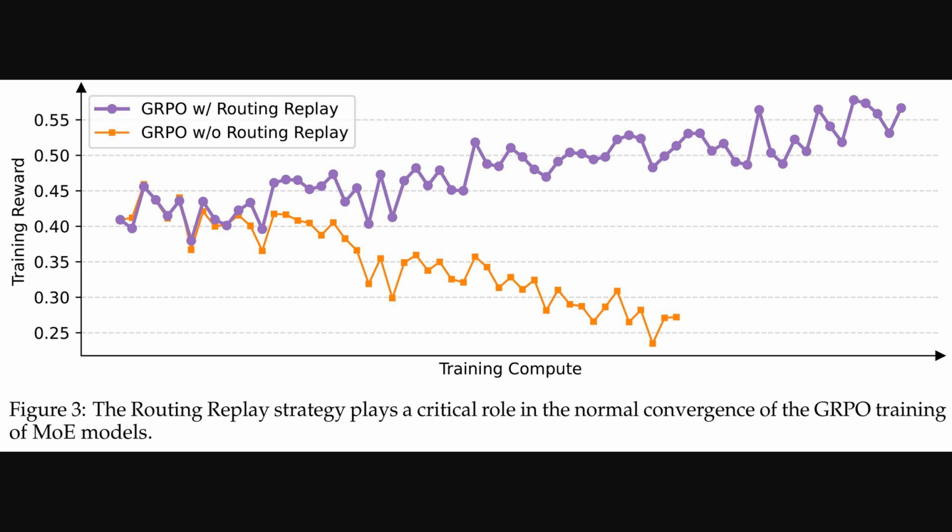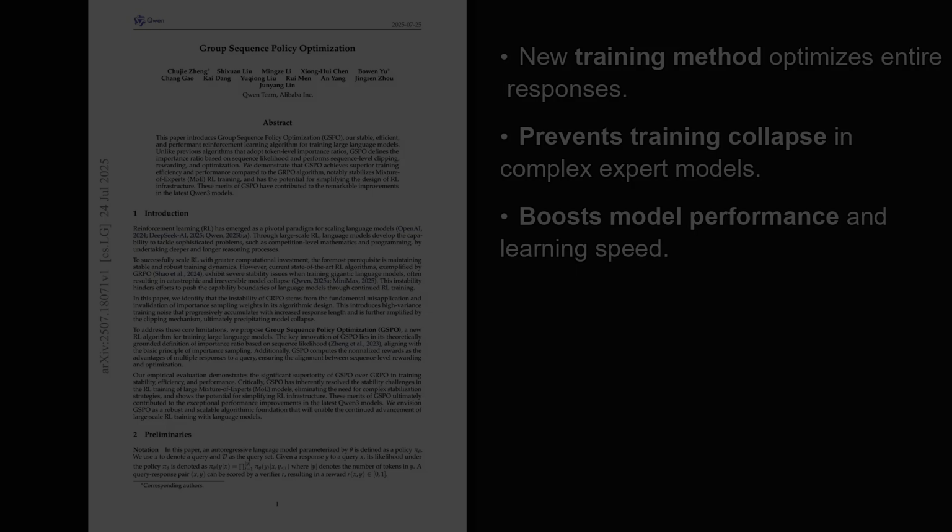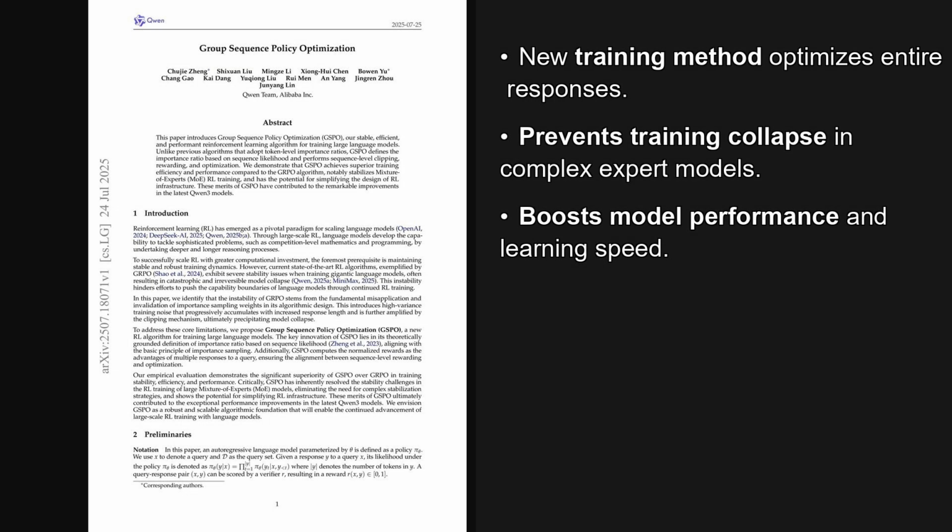But the orange line, without that fix, well, it completely collapses. The training reward just tanks. This collapse shows how brittle the old method is, needing this extra workaround just to function. So, where the old method required a special fix just to train these advanced mixture of experts models, the new Group Sequence Policy Optimization handles them natively.